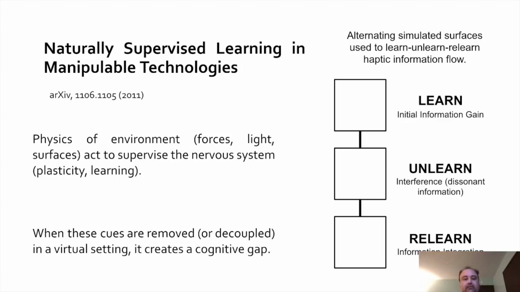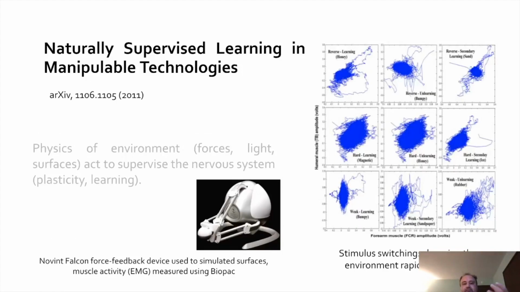So the physics of the environment, forces, light, surfaces, act to supervise the nervous system in terms of plasticity and learning. When these cues are removed in the virtual component of this environment, it creates a cognitive gap. And these cognitive gaps can be enhanced or overcome adaptively through applying this experimental design. So this experimental design was applied on a force feedback device, and we were able to record muscle activity and get different responses for different types of surfaces.